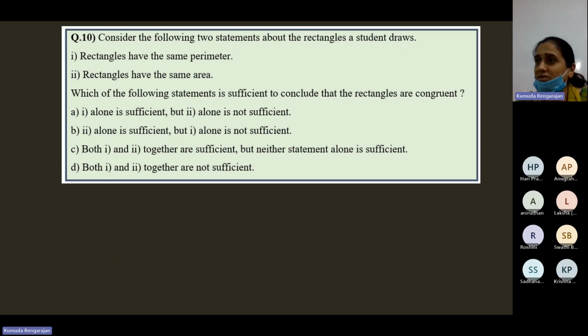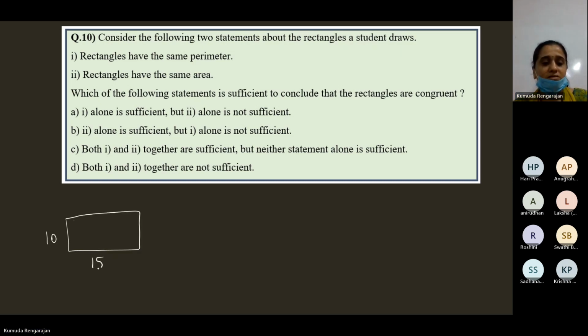Now take some value for perimeter. Any value, say 50. Okay, perimeter is 50. So what is half of the perimeter? 25. Half of the perimeter is 25. So we'll take 25 as 10 and 15. I'm taking a value for perimeter, children. I took 50, divided by 2, 25. 25 is half of the perimeter, no? So that will be length and breadth. I've taken the length as 15 and the breadth as 10. So what is 10 plus 15? 25. And 25 plus 25, 50 is the perimeter.